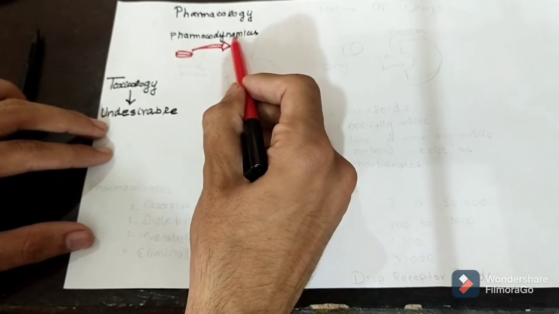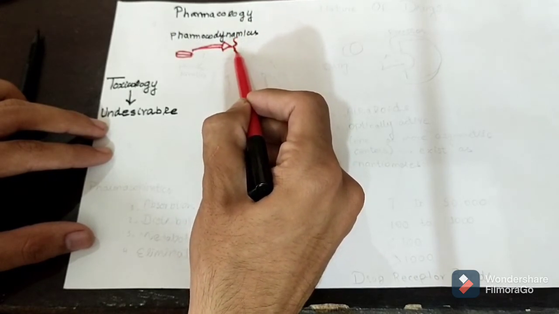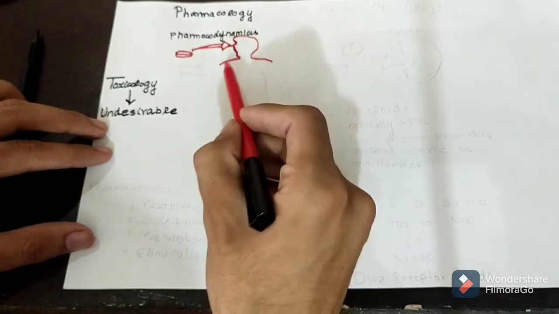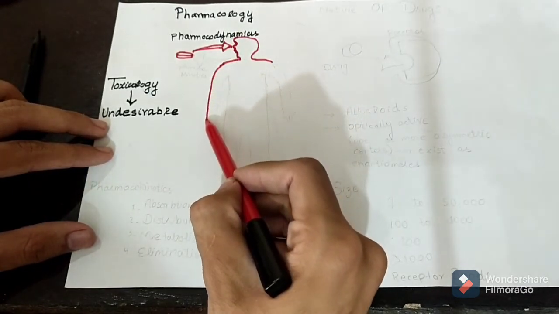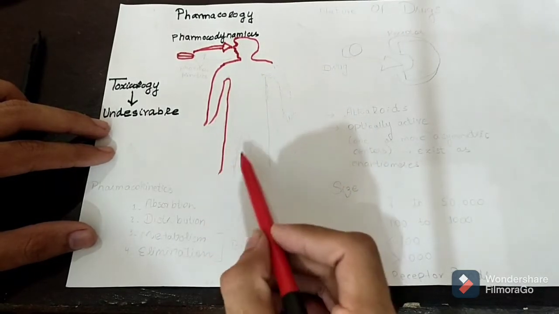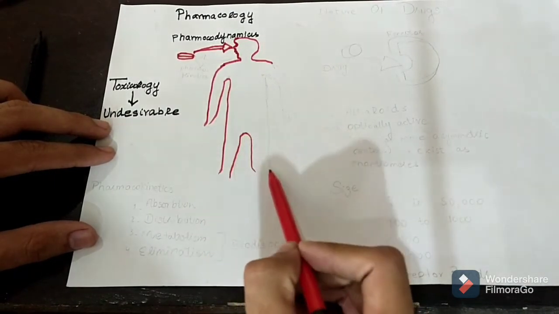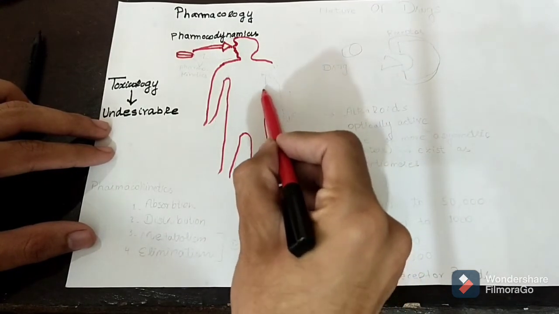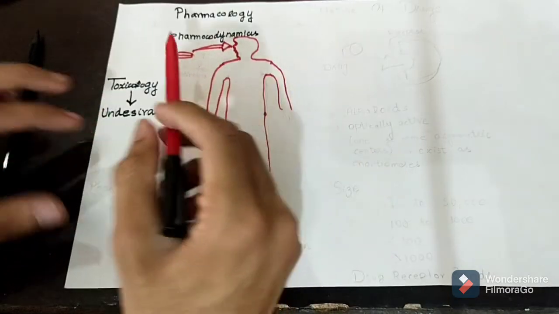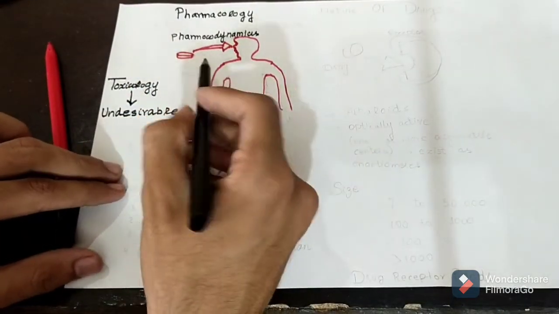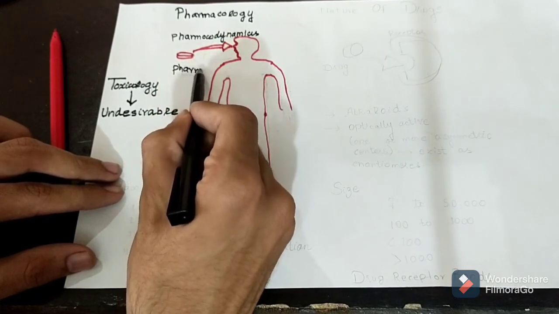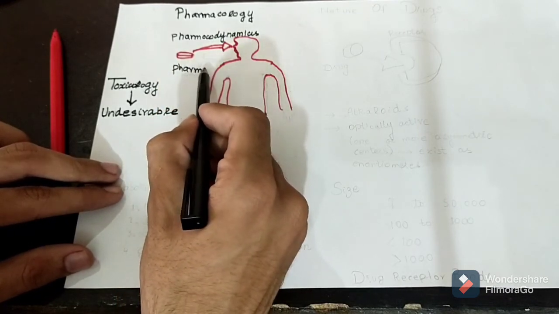In pharmacodynamics, we study about the drug receptor interaction, how the drug interact with the receptors in our body, and dose response phenomena. It means that how much drug we are going to take, dose response phenomena. And the another term, therapeutic and toxic actions. All these we discuss in pharmacodynamics. Then we have pharmacokinetic.